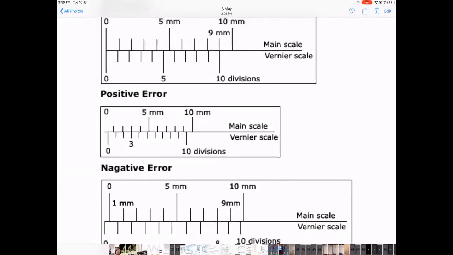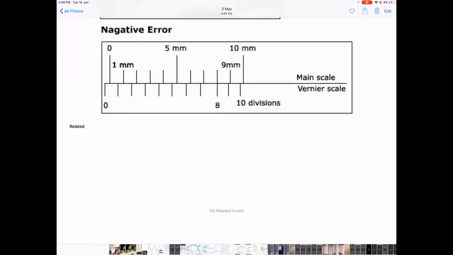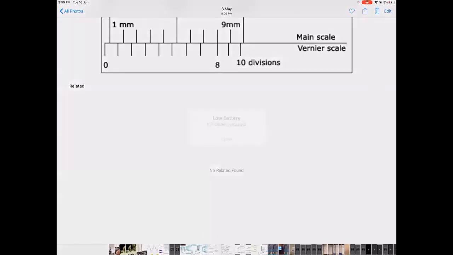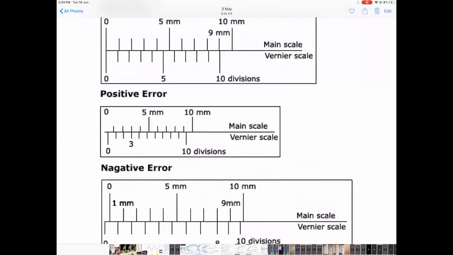How do you find out the positive zero error? Again, the same way, just find out which division is coinciding. The reading is 0, but the third division is coinciding. So here 0.03 is the positive zero error. Now let me look at the negative zero error. 1, 2, 3, 4, 5, 6, 7, 8. The eighth division is coinciding, so that means 0.08. So negative zero error is added, positive zero error is subtracted. If there is no zero error, happy, well and good.